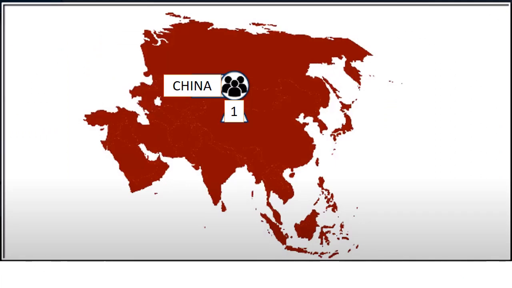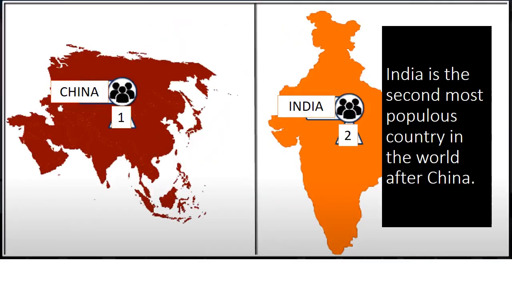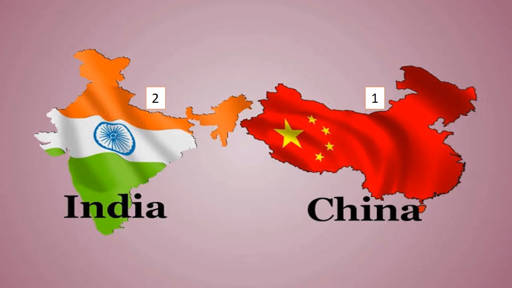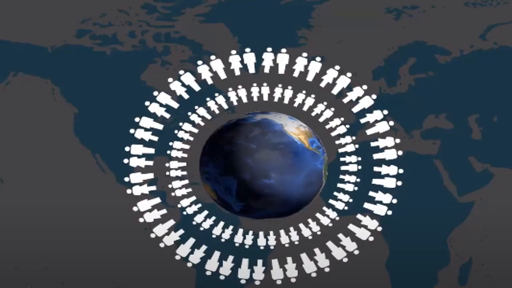So students, China is the first most populated country, and India is the second most populous country in the world after China. Sometimes the population grows, sometimes the population decreases. So there are many factors that contribute to this.